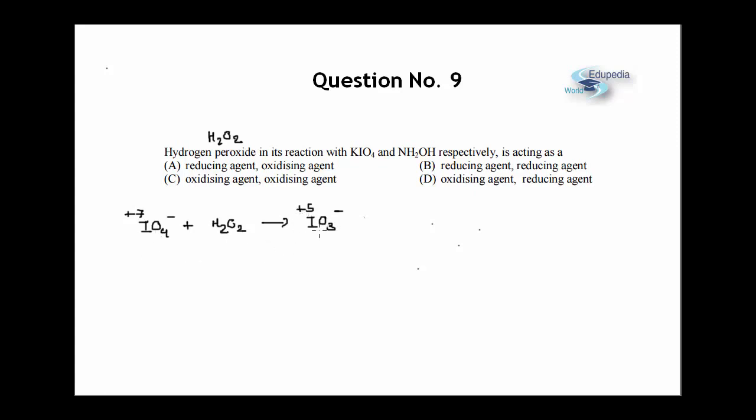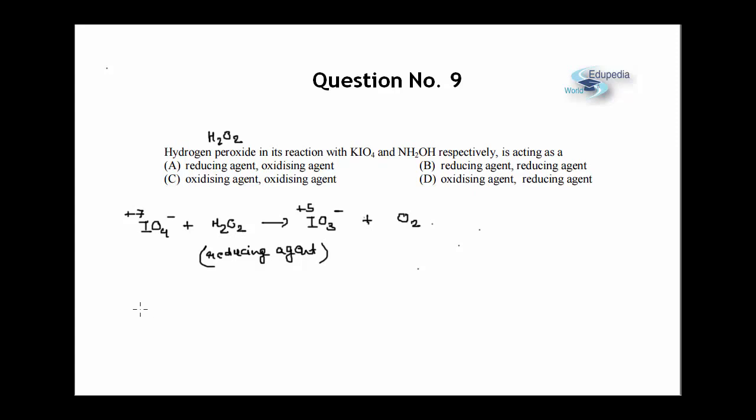Now since this is getting reduced, obviously H2O2 will be oxidized and it was oxidized to O2. Whenever H2O2 is oxidized, it goes to O2. So this is the reaction in first case. Obviously H2O2 is acting as a reducing agent over here because it is itself getting oxidized, and the substances which themselves get oxidized are termed as reducing agents. So this is my option for first case.